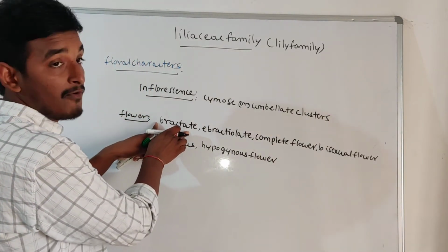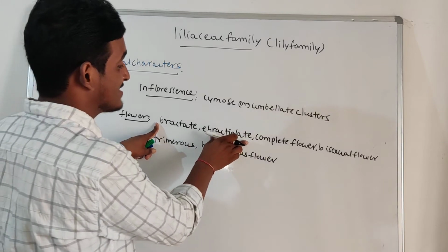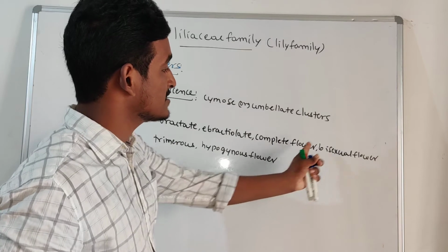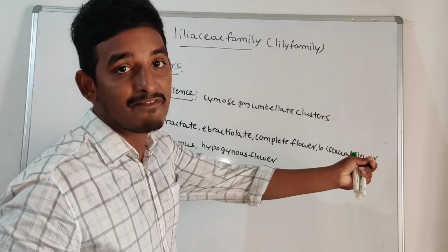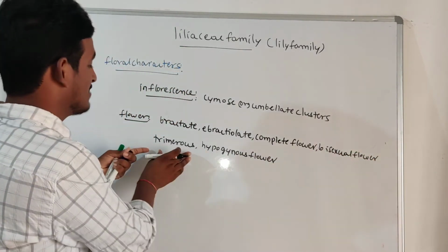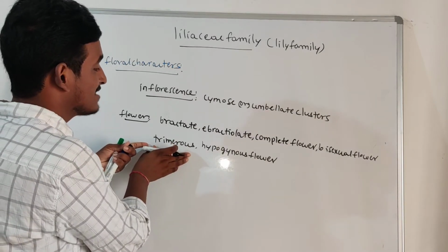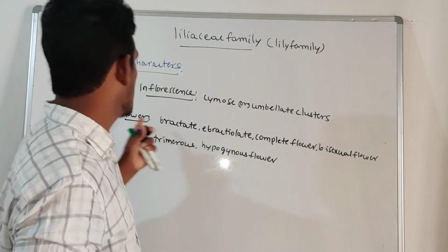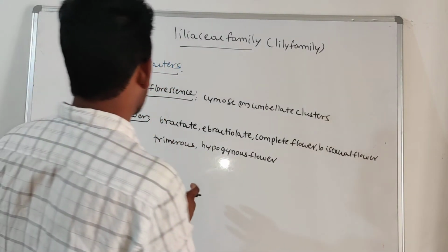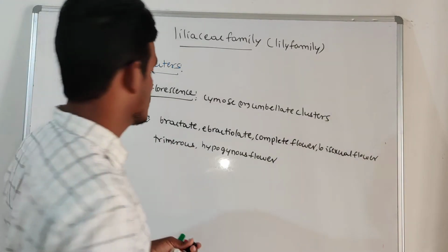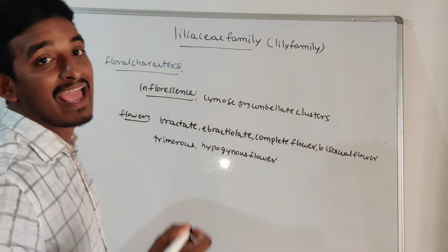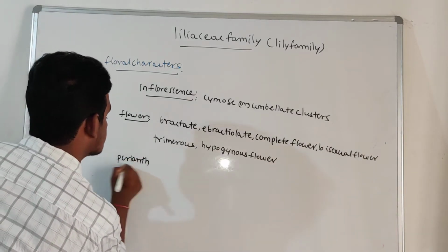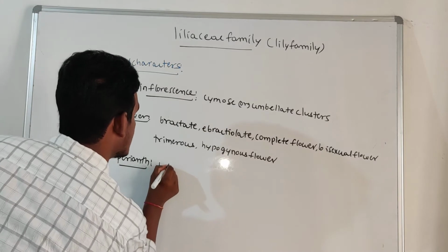Here the flower is bracteate, bracts are present, and ebracteolate. Complete flower, all four whorls are present. Bisexual flower, having both male and female parts. Trimerous flower, the floral appendages are three in number, and it is a hypogynous flower. The position of the ovary is superior. Later we will discuss the remaining whorls. Here, instead of calyx and corolla, perianth is present, the tepals.